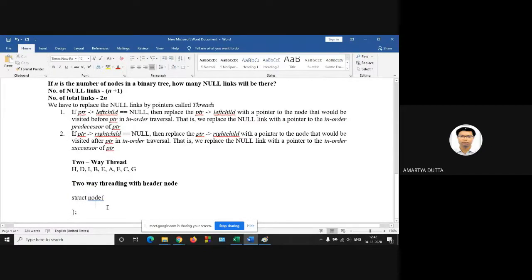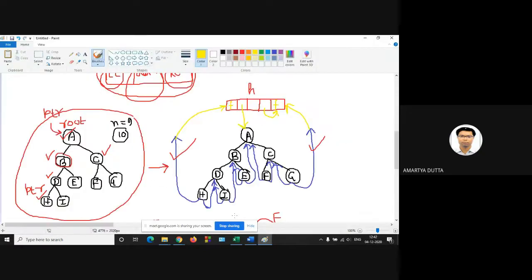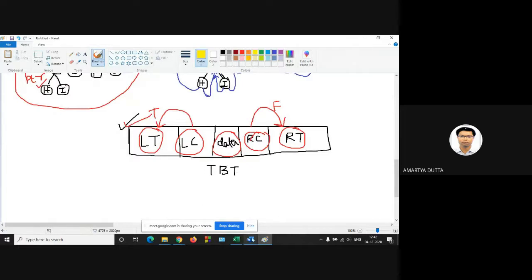Two-way threading. First one is the left thread.